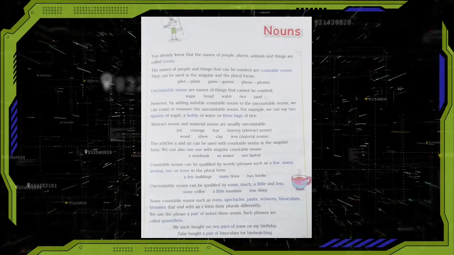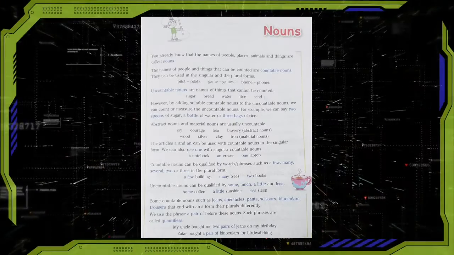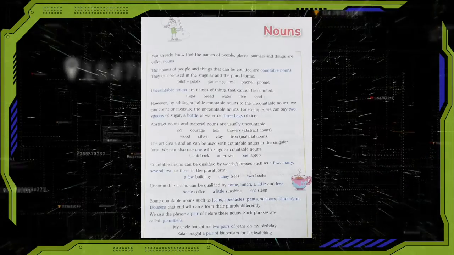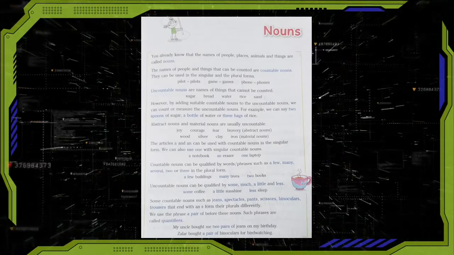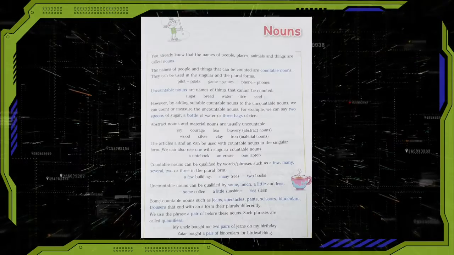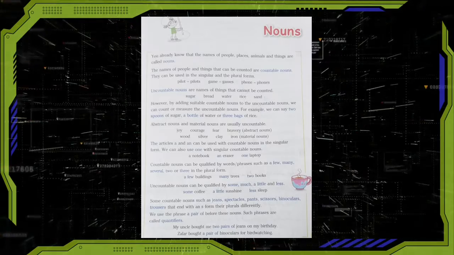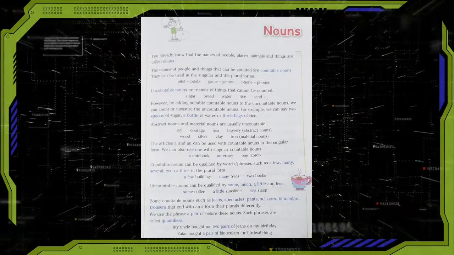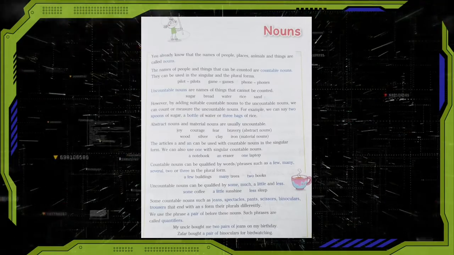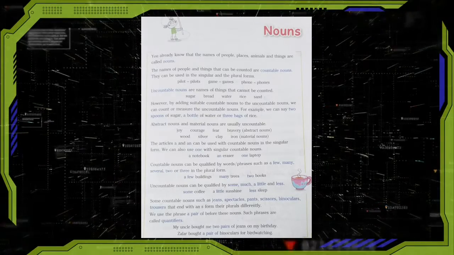The articles a and an can be used with countable nouns in the singular form. We can also use one with singular countable nouns. We will see example, a notebook, an eraser, one laptop. Countable nouns can be qualified by words or phrases such as a few, many, several, 2 or 3 in the plural form. For example, a few buildings, many trees, 2 books.